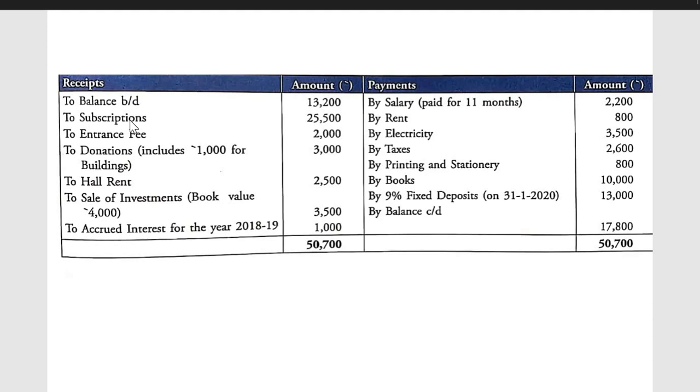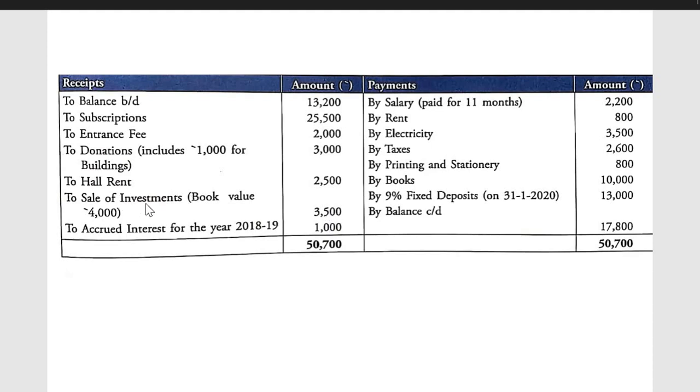Subscription, revenue received, so it is recorded in the income and expenditure account. Entrance fees, revenue received, it is recorded in the income and expenditure account. Donation, out of 3000, 1000 is for building, means total donation 3000, 1000 specific, 2000 general. General donation will be transferred to income and expenditure account, and specific donation transfers to the balance sheet. Hall rent, revenue receipt.